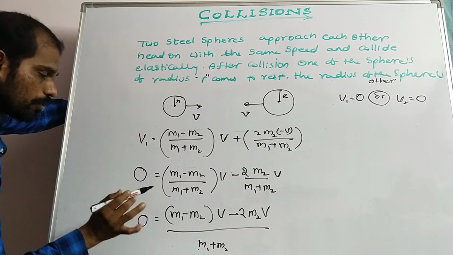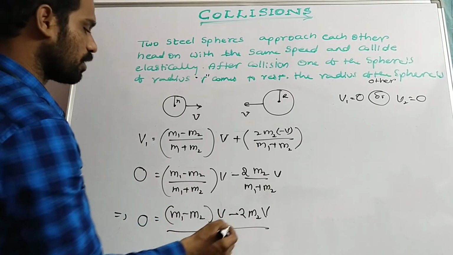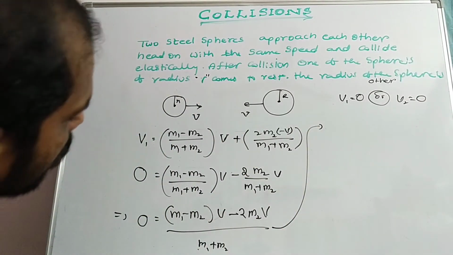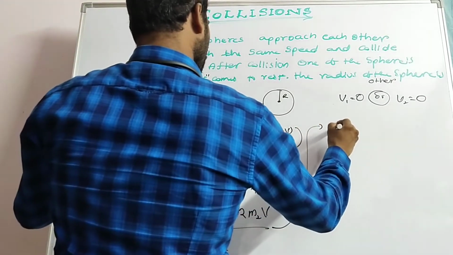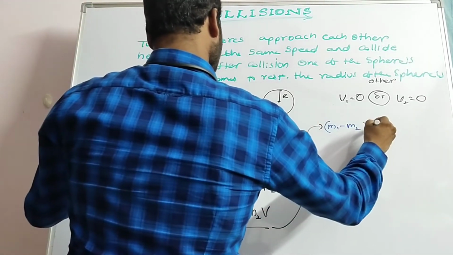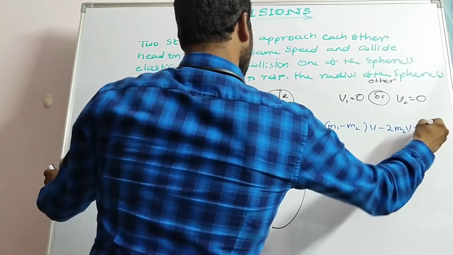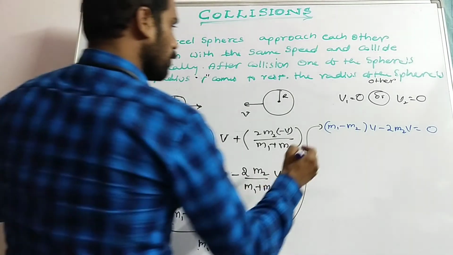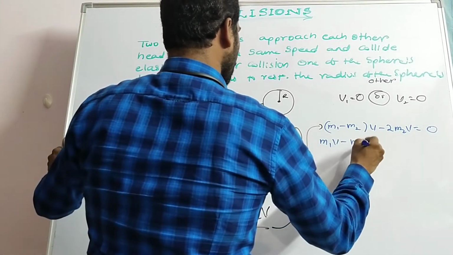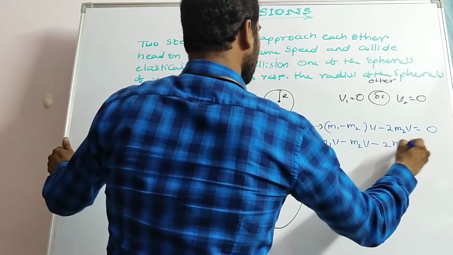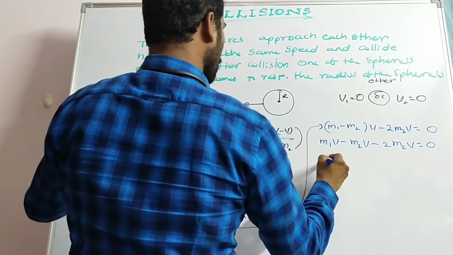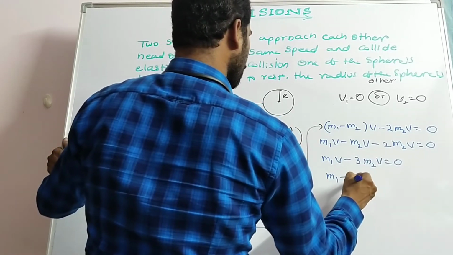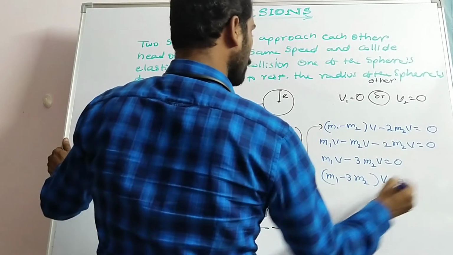m1 plus m2 is not equal to 0. So m1 minus m2, simplifying that, after simplification we will get the expression as (m1 minus m2) into v minus 2m2v is equal to 0. Why? Because m1 plus m2 is not equal to 0. So m1v minus m2v minus 2m2v equal to 0. Now m1v minus 3m2v equal to 0. (m1 minus 3m2) into v equal to 0.